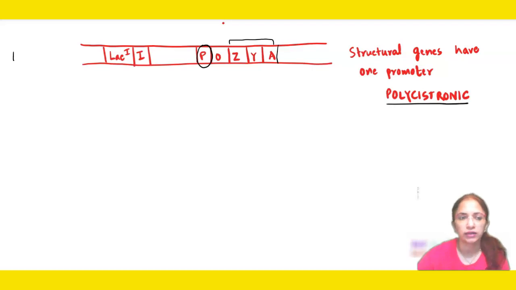Now when lactose is absent, what happens? This is our regulator gene I, and this lac I is the promoter of the regulator gene. This regulator gene will be transcribed to form the messenger RNA, which will form a protein known as the repressor.